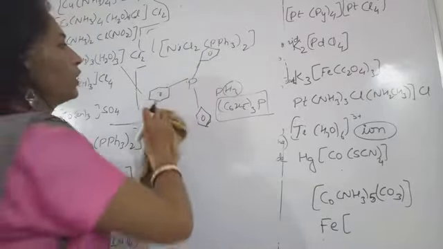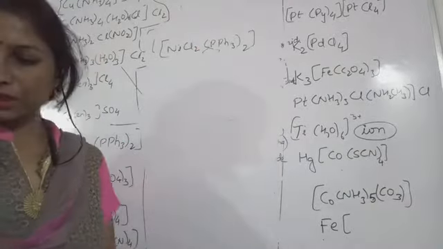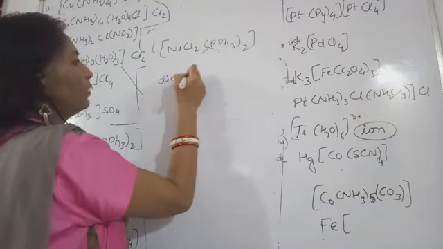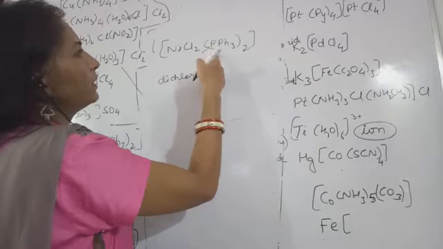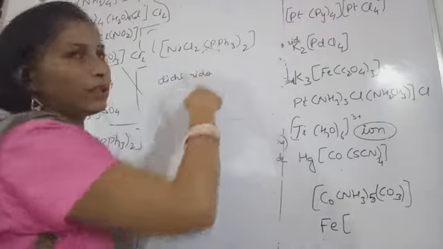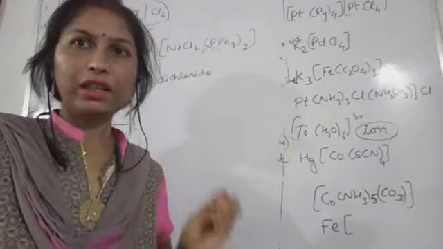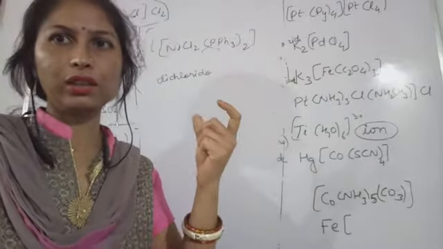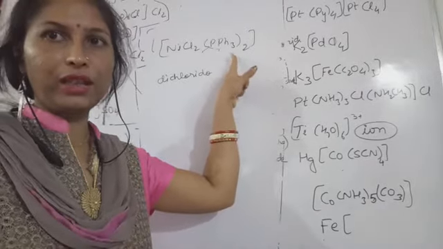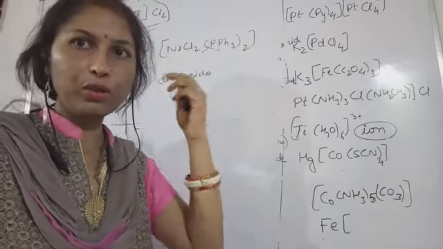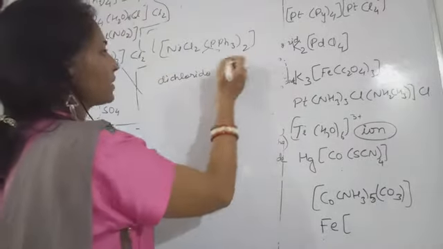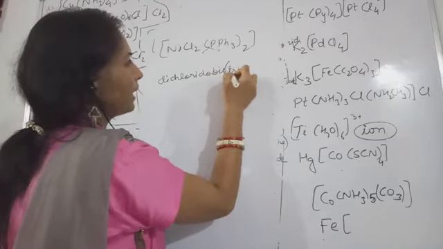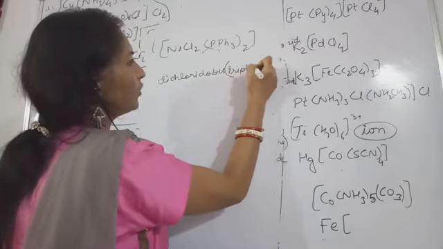So what we will start with, the ligands' names in alphabetical order. So chlorido, we will start with what? Dichlorido. Then this is triphenyl phosphine. Tri, this numeric prefix is present in this ligand. So I told you what to do. This kind of ligand is 2 in number. So in order to mention this 2, we will write here bis. Okay, so we will write bis, triphenyl, bis, and that also in bracket, triphenyl phosphine.